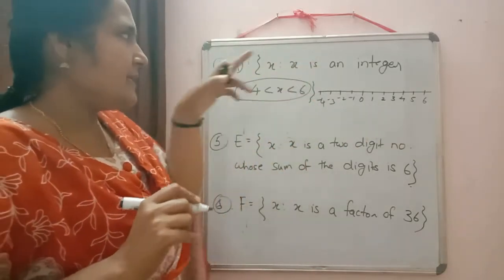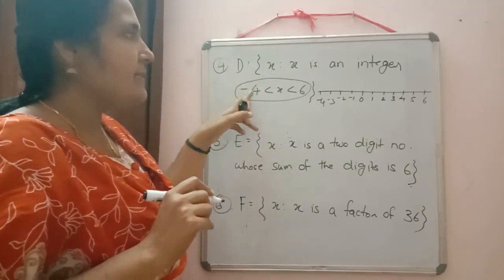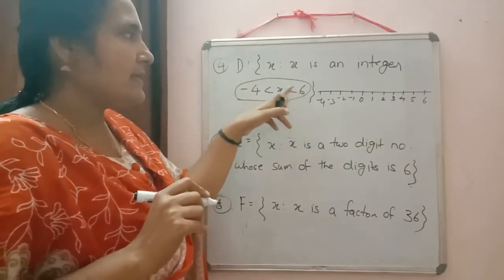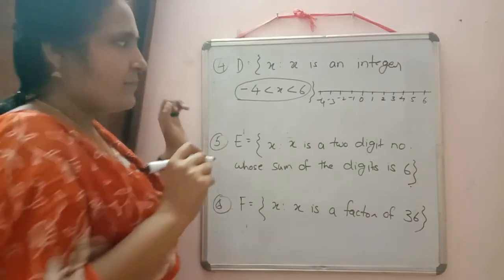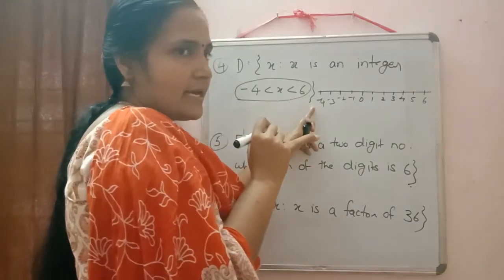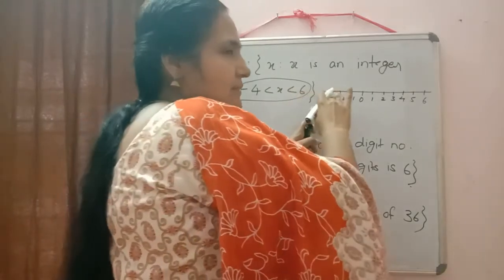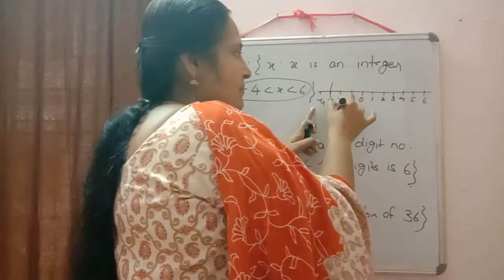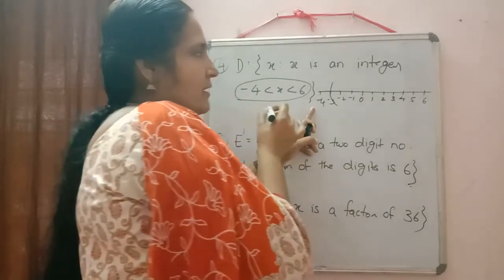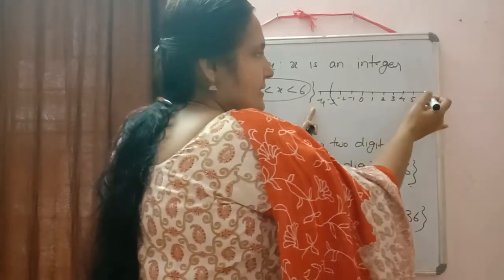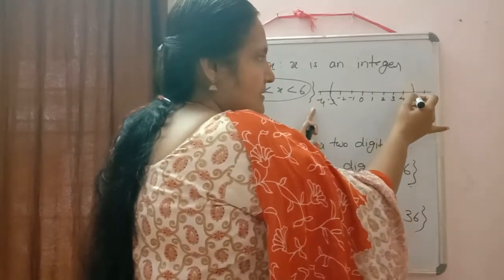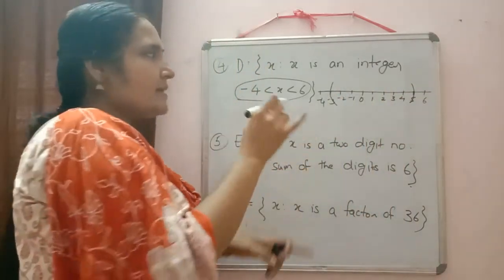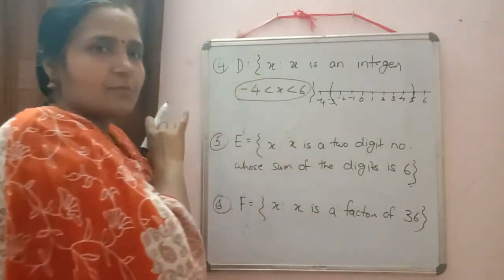X is an integer such that x is greater than minus 4 and x is less than 6. Minus 4 is here. Greater than minus 4 means we have to go to the right hand side. So our numbers will start from minus 3. And less than 6, so the previous number is 5. So all these numbers will satisfy this property.